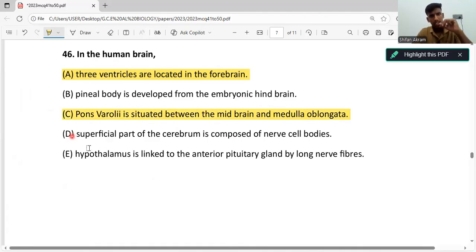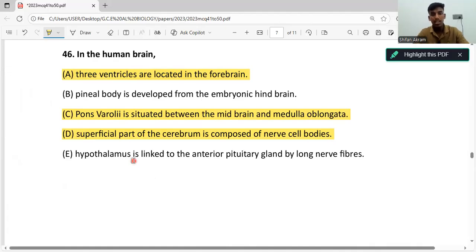Next answer, superficial part of the cerebrum is composed of the nerve cell bodies. Now, we know the superficial part of the cerebrum, but we call this the cerebral cortex, right? And the cerebral cortex is made up of gray matter. Right? Gray matter consists of nerve cell bodies. This statement is correct. Okay. So, anyways, what is the other part? So, inside of the brain, they are made up of white matter. Okay. Also remember the white matter. White matter consists of axons that are myelinated, or myelinated axons, in other words. Okay, this statement is correct.